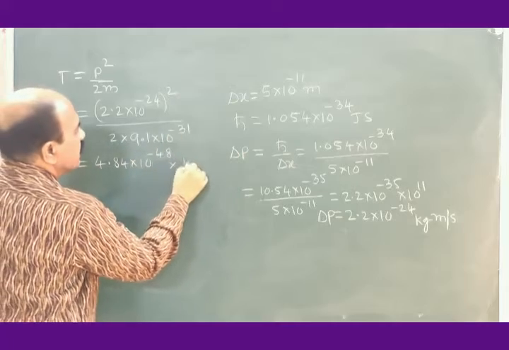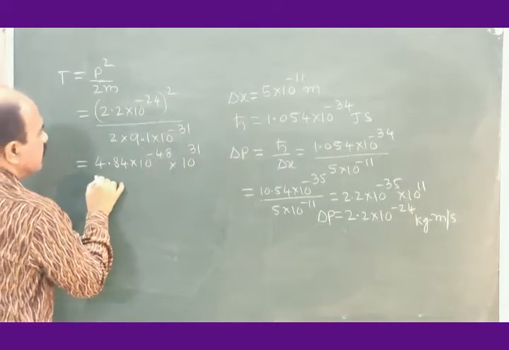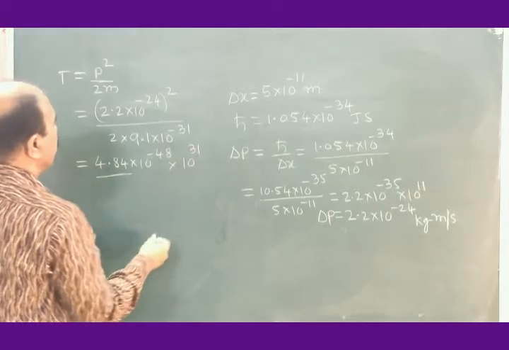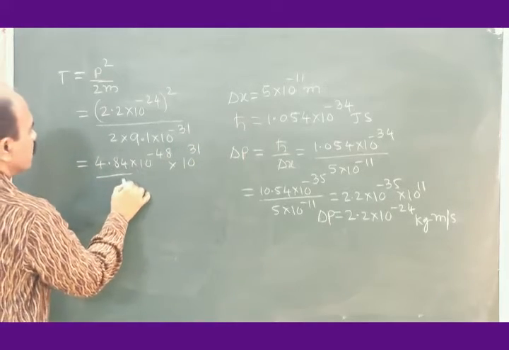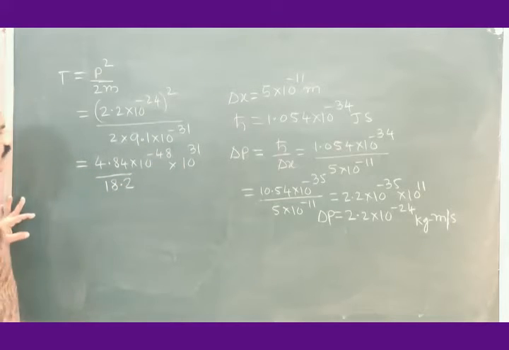Take this in the numerator, 10 to the power 31. 2 ones are 2, 2 nines are 18.2.